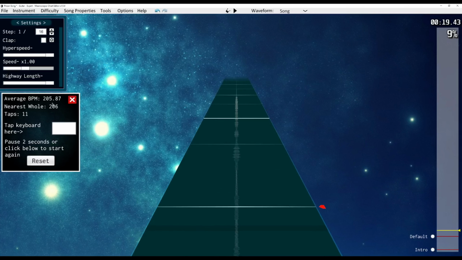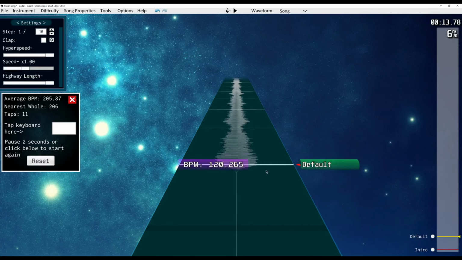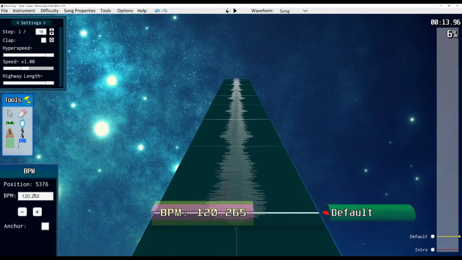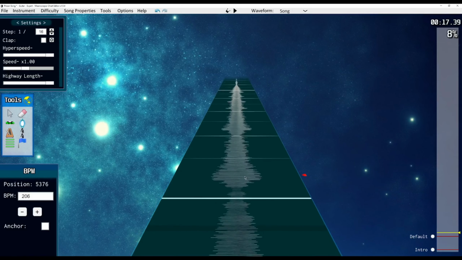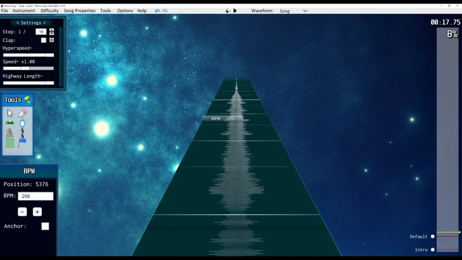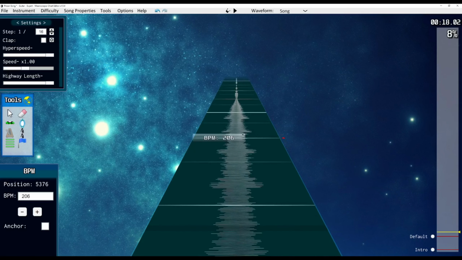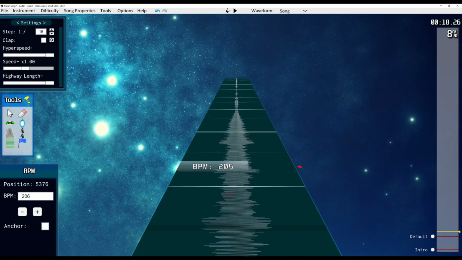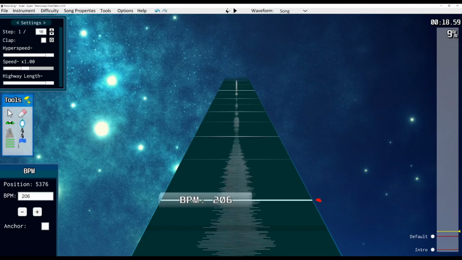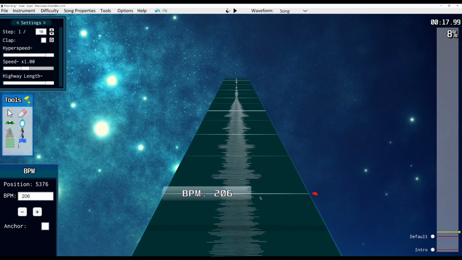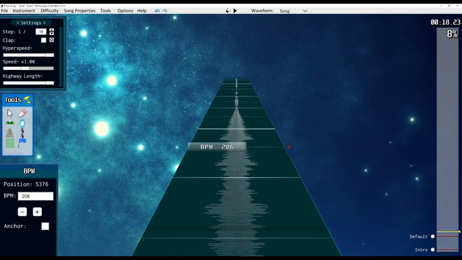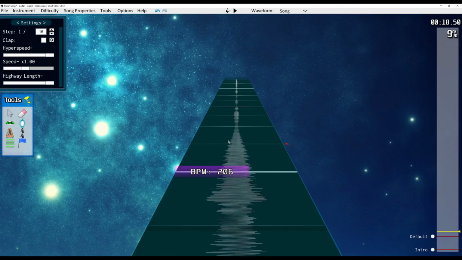Alright, so nearest whole, 206. Sounds good enough to me. We'll change this to 206. That's obviously not quite right. And so the way we'll fix that is we'll put another BPM marker down. It's best to do this on these thick lines right here, if you can. Otherwise, you want to do them on the actual beat markers. Move it like you did with the first one. Control right click.